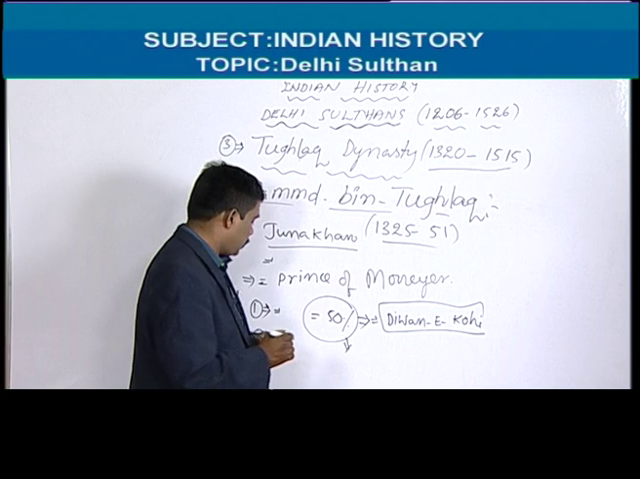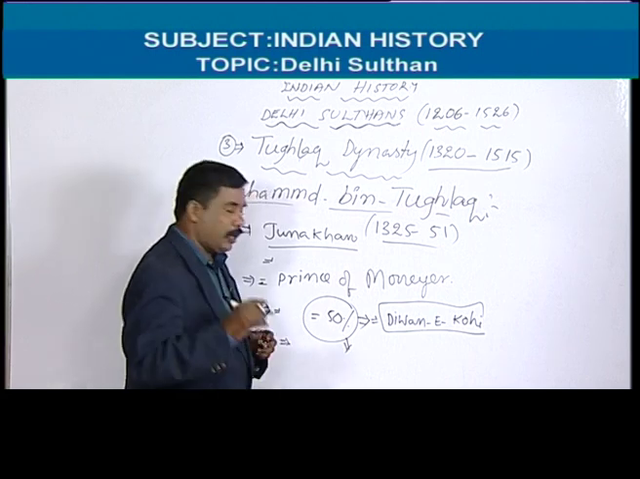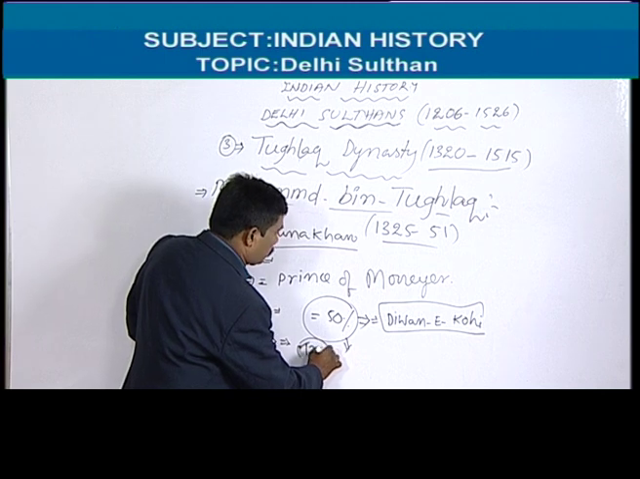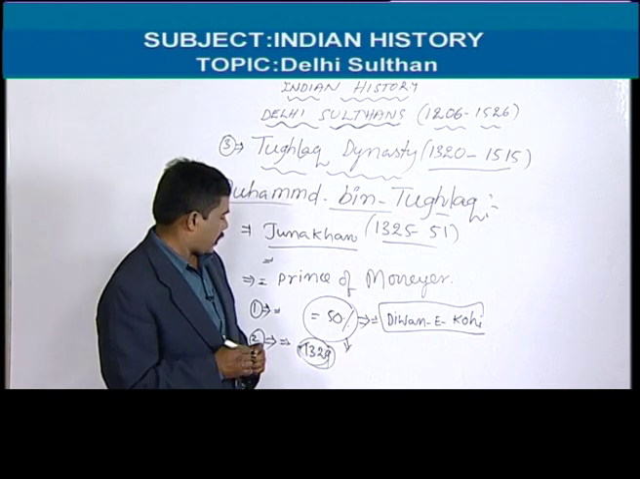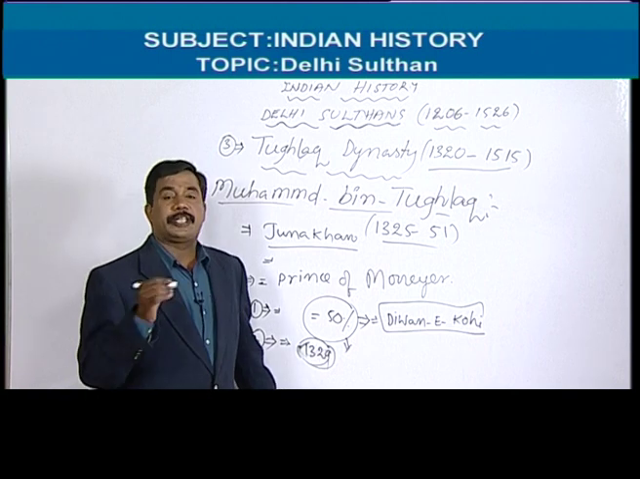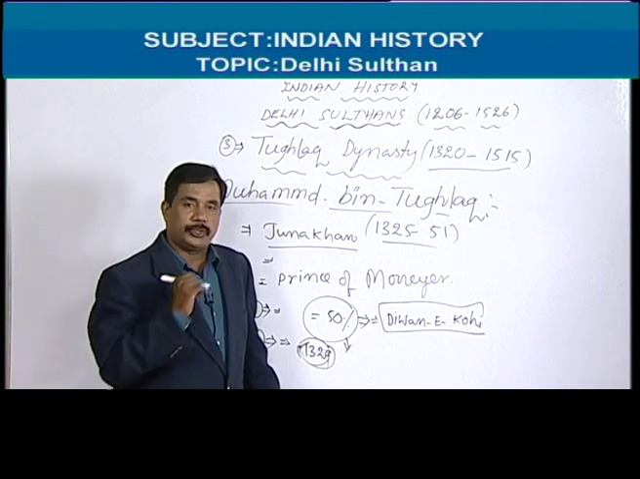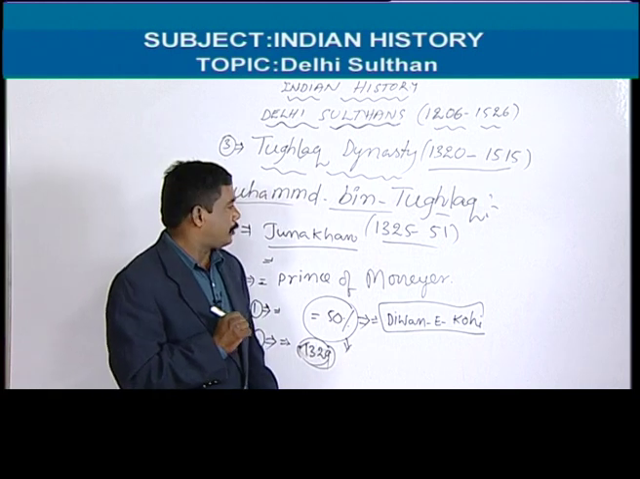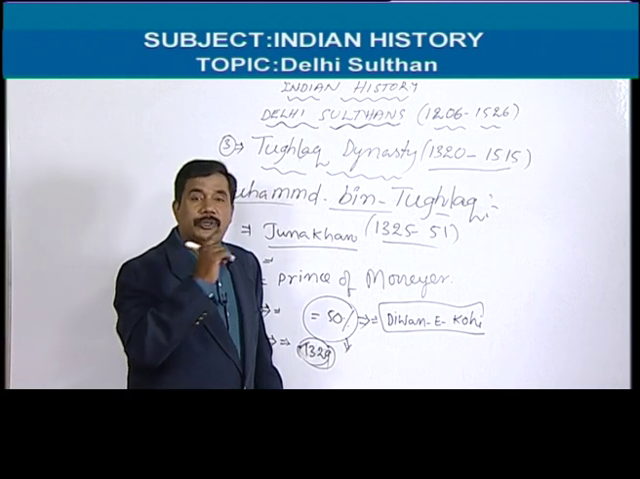implementation, second decision, this is changing the capital. In 1329, he changed the capital from Delhi to Daulatabad. So this is the important thing we should remember. That is, the capital changed from Delhi to Daulatabad.